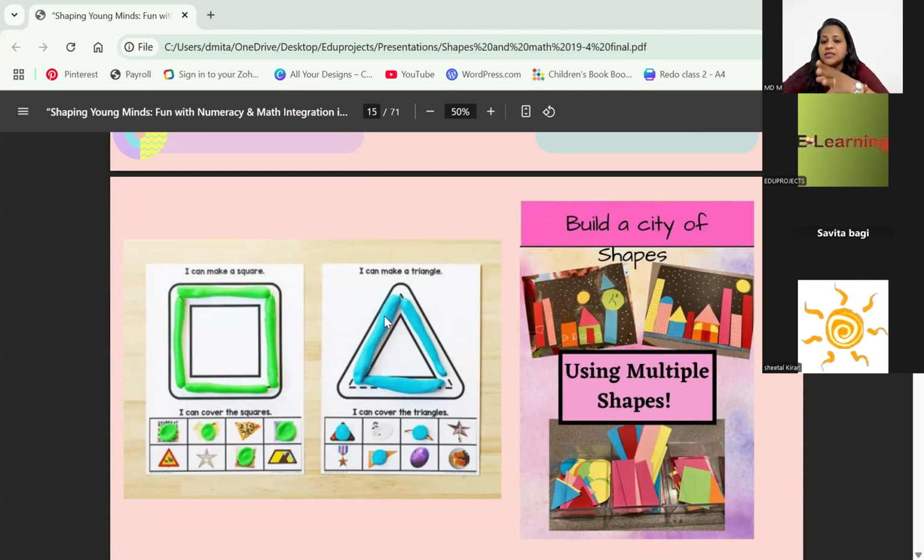So you can see, build a city of shapes. Here we've given them some random shapes, and they can build whatever they want, or else you can give them an image and ask them to fit the shapes inside that particular picture, like a mosaic. That also you can do. Give them shapes as much as possible.